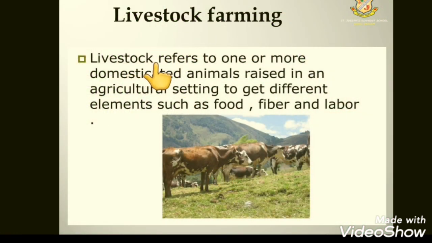Livestock farming. Livestock refers to one or more domesticated animals raised in an agricultural setting to get different elements such as food, fiber and labor. So livestock farming, this is a new word for you. Livestock farming is a farming in which domesticated animals, जो domesticated animals होते हैं उनको हम raise करते हैं for agriculture, that means for food, fiber as well as for labor. In this livestock farming, cattle are mainly used as domesticated animals.